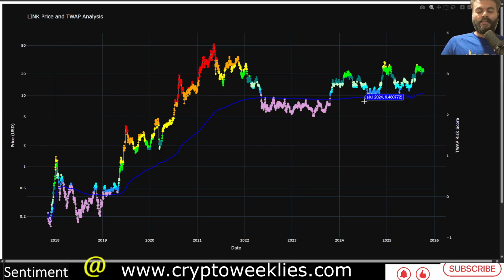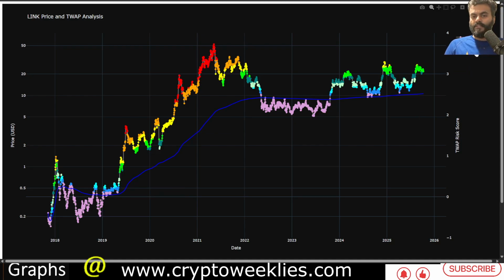This is the price below which, if the underlying hypothesis is that the underlying asset has some utility and will participate in the next bull run, one might accumulate below the time weighted average price. Historically speaking, below this blue line has not been the worst idea.